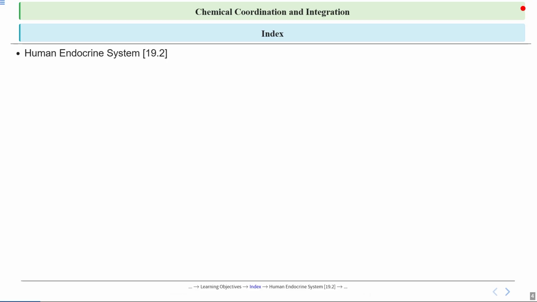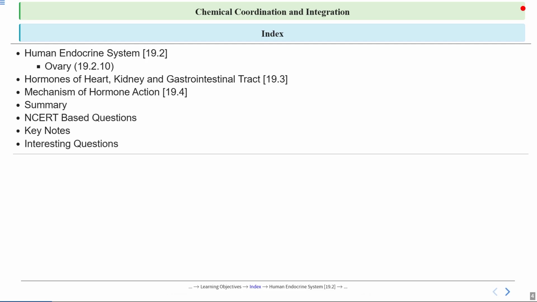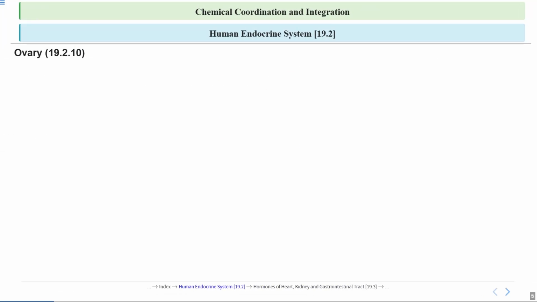Let's see the index. Today we will cover the human endocrine system, which covers NCERT section 19.2. Here, we will cover the ovary. Then we will discuss hormones of heart, kidney, and GI tract, which covers NCERT section 19.3. Then we will also discuss mechanism of hormone action, which covers NCERT section 19.4. Finally, we'll wrap up the chapter with a summary. Then we'll discuss some NCERT based questions. Finally, we'll end this session with some keynotes and interesting questions. So let's start with the introduction.